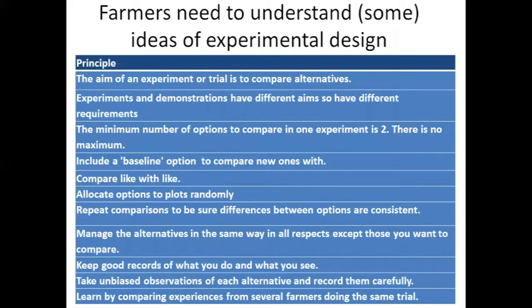If we want to understand the difference between two varieties, then we need to make sure that it is the variety that's the difference between those two plots and not other things. Now, farmers understand that completely if you explain it. But don't assume that that's what farmers will do automatically if you don't explain it. Farmers can have good reasons for thinking about comparisons in different ways than that.